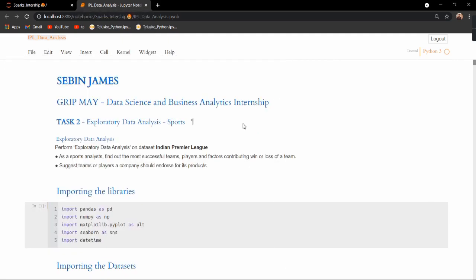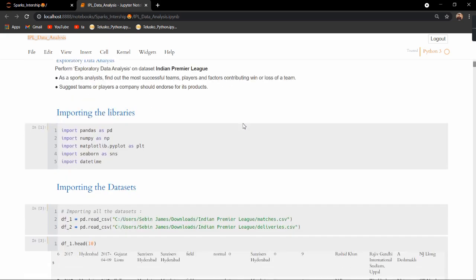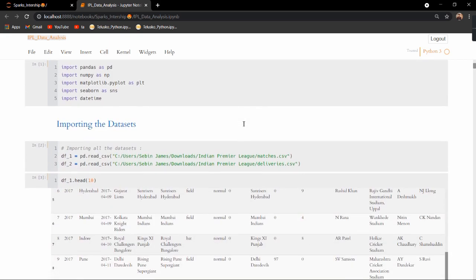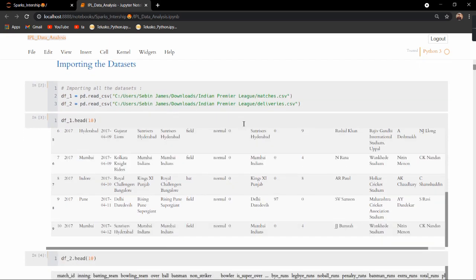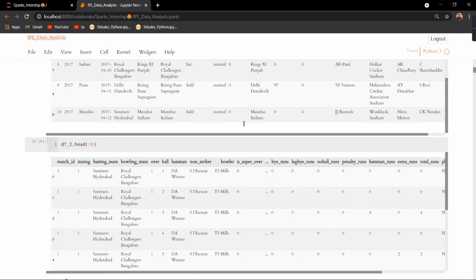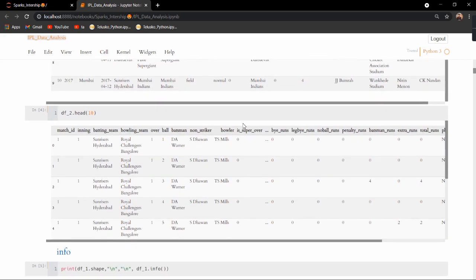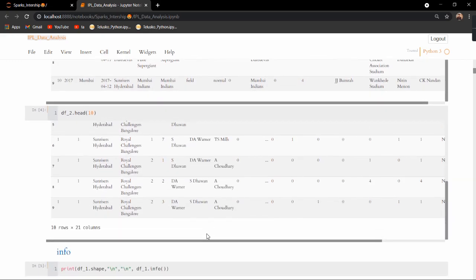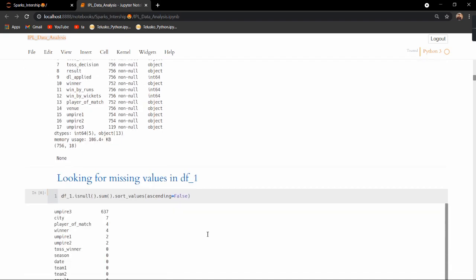Moving on to the Python notebook, we have two datasets here. One is the deliveries dataset, and the next is the matches dataset. In the beginning, I have imported all the required libraries: Pandas, NumPy, Matplotlib, and Seaborn. Then I have imported the datasets as df_1 and df_2. In the beginning, I am analyzing the first data frame, that is matches.csv, using the head function, then looking at the info, etc.